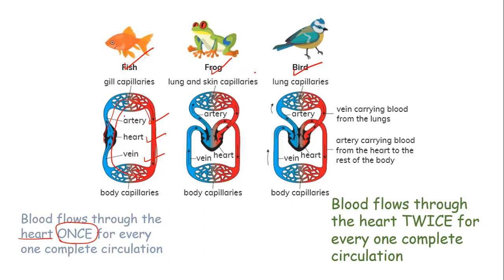But when you look at that of the frog, the bird, and which is also the case for humans, you find that the blood flows through the heart twice for every one complete circulation. The blood comes from the body to the heart, from the heart it goes to the lungs, and then back to the heart, then from the heart to the body. So for one complete circulation, the blood is flowing through the heart twice. That is the case for humans, for the frog, and it's the same situation also for the birds.